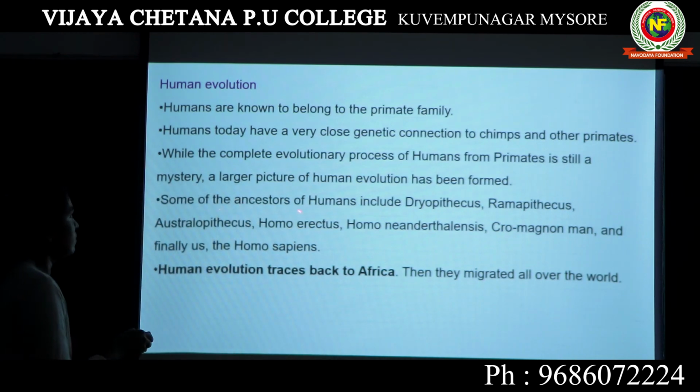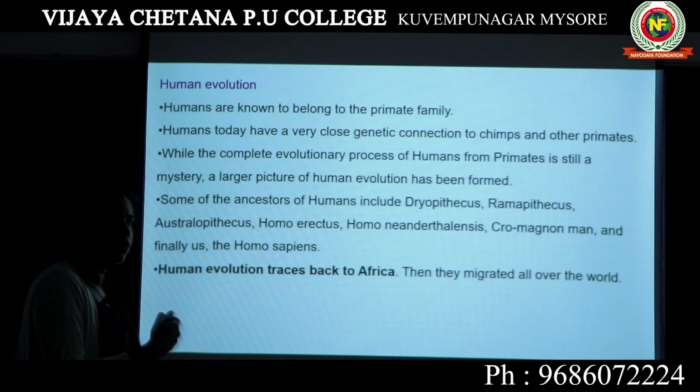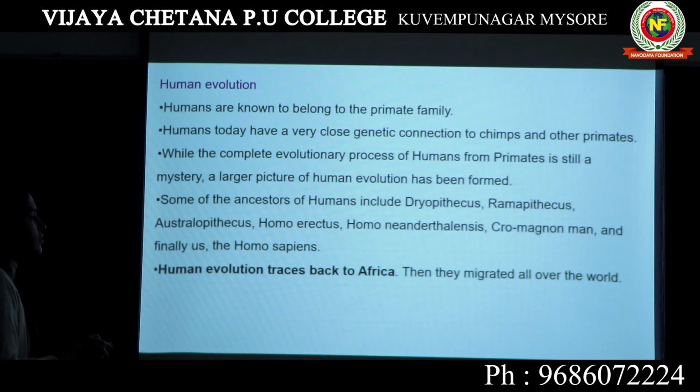We say humans evolved from our ancestors, which include, starting from Dryopithecus, Ramapithecus, Australopithecus, Homo erectus, Homo neanderthalensis, Cro-Magnon man, and finally us, the Homo sapiens.